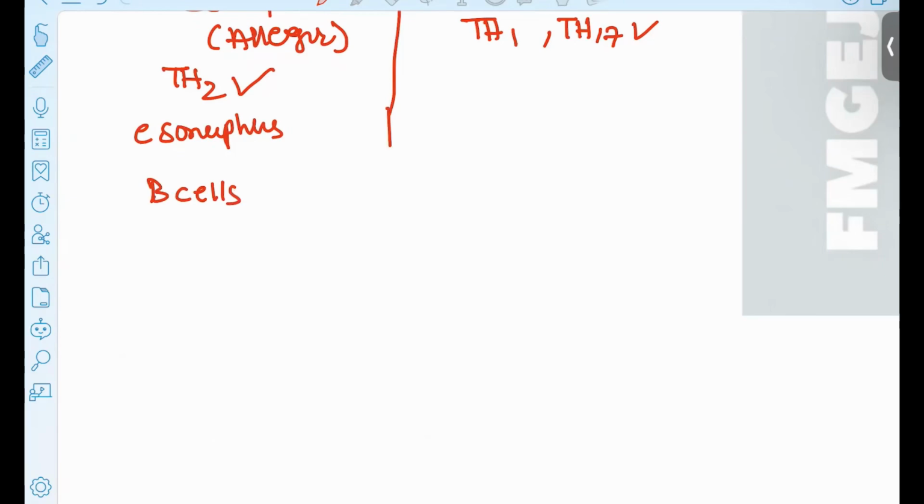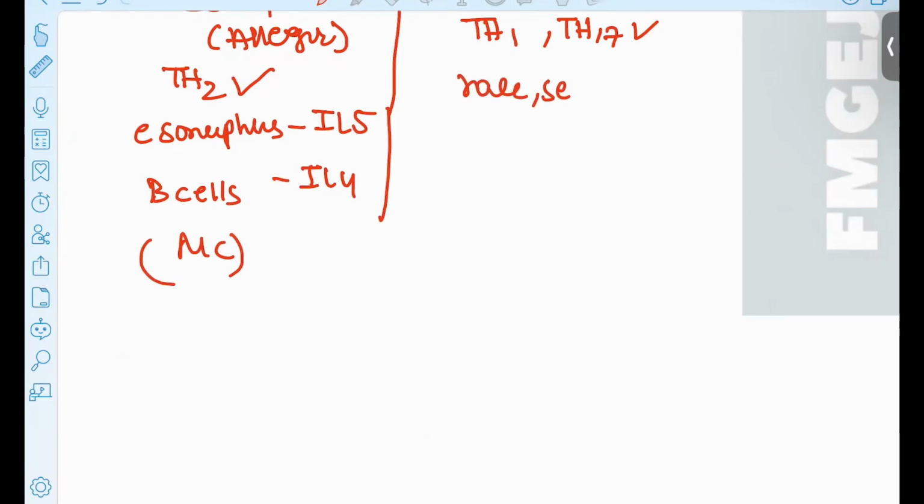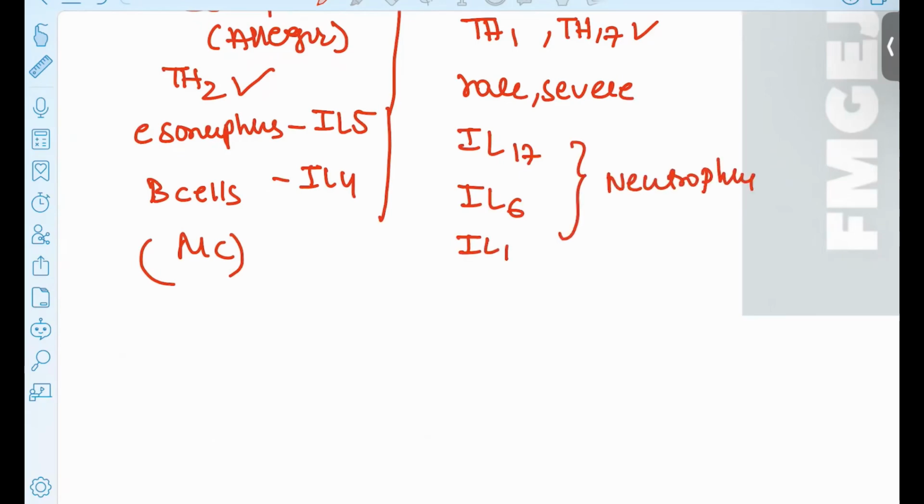For this activation, you need the interleukins. You need interleukin 5 and interleukin 4 for the activation of this allergic type. And this is the most common type. And this is a rare but very severe condition. For these patients, what are the interleukins? Interleukin 17, interleukin 6, and interleukin 1 are going to be involved. All of this will activate your neutrophils. These are the two types of asthma.